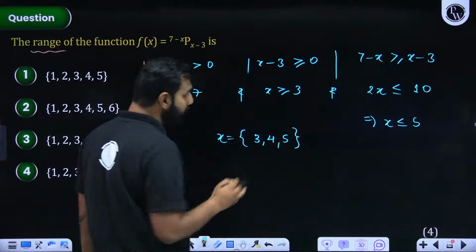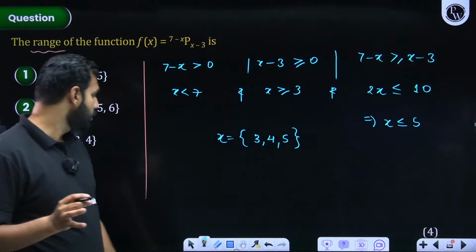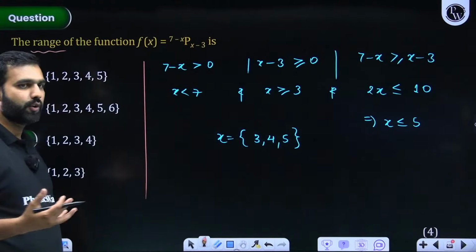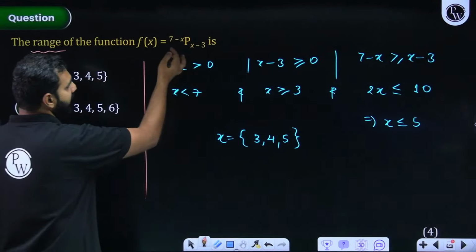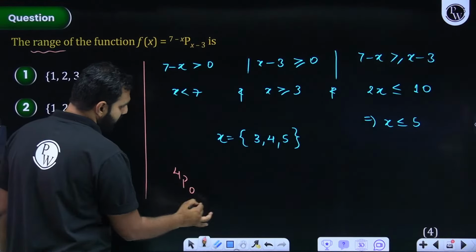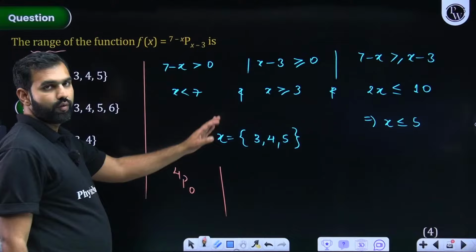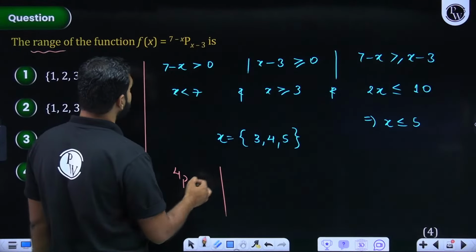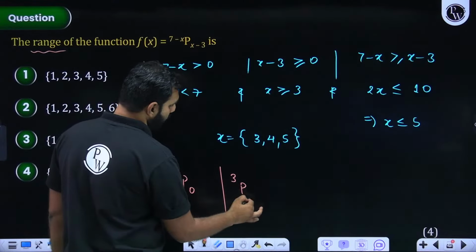But that's the domain. We are not asked the domain part here. We are asked the range. So range, how do we define? I'll put x as 3 first. So it will be square root of 7 minus 3, that is 4, plus 0. Are you getting it? The next value of x, which is 4, if I put 7 minus 4, that is 3, plus square root of 4 minus 3, that is 1.